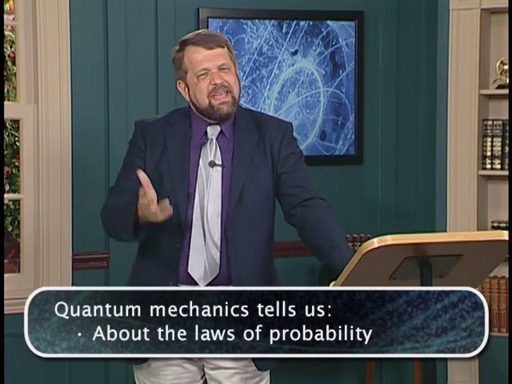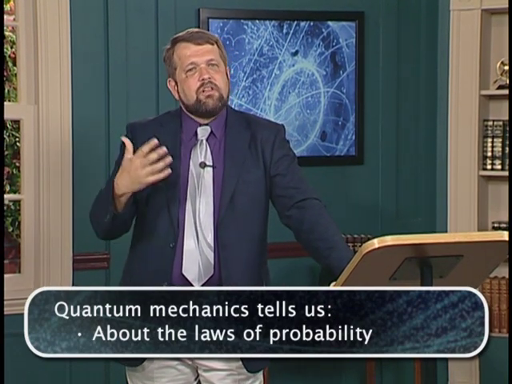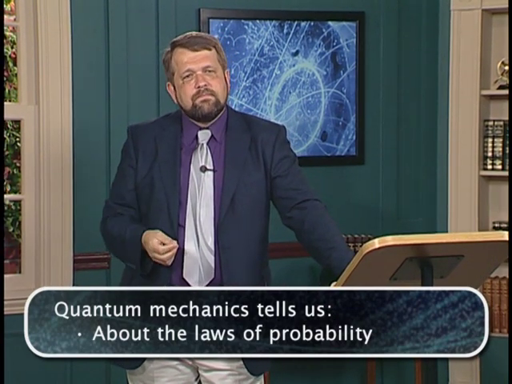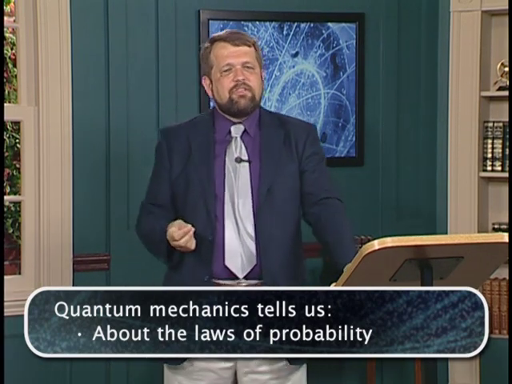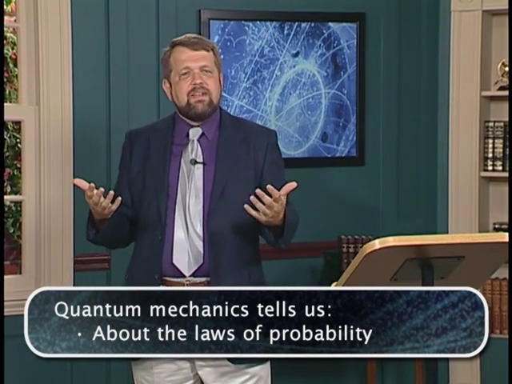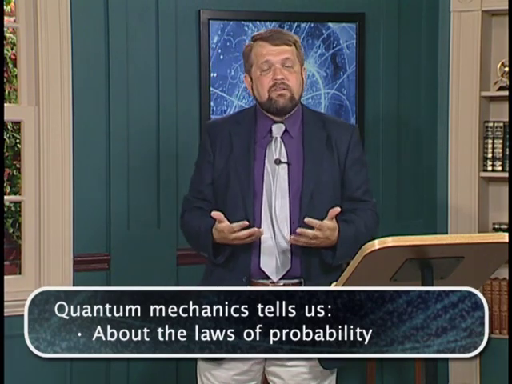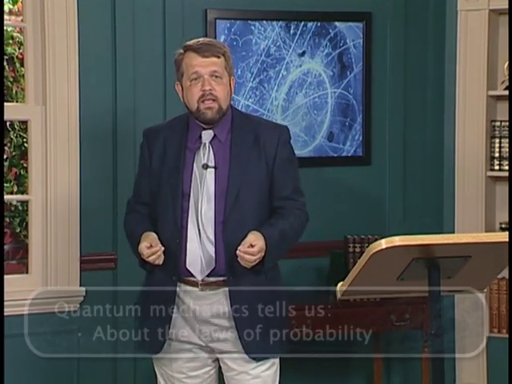So some of the weird implications of quantum theory that we'll discuss are as follows. The first one: quantum mechanics tells us something very strange about the laws of probability. Quantum mechanics tells us that different possibilities can cancel each other out in a way that you never would have expected. So suppose a particle could go from this point to this point along two different routes. It could go this way, it could go this way.